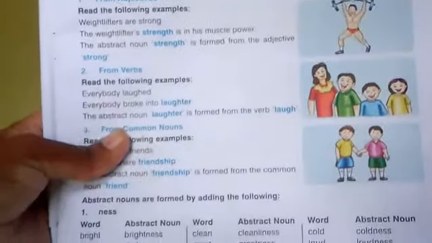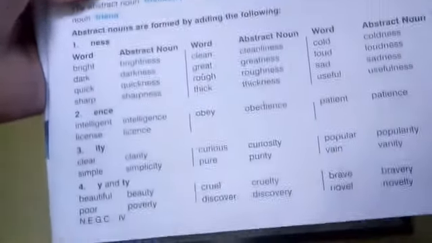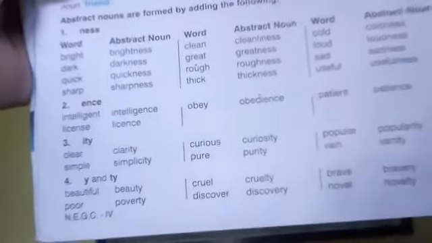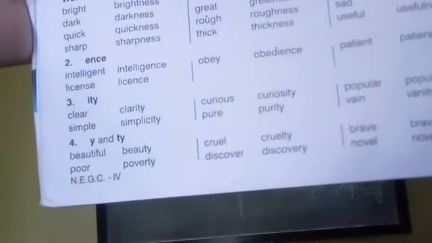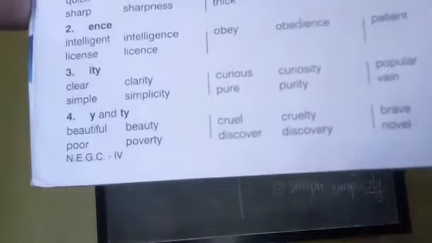Discover, discovery. Brave, bravery. Novel, novelty. In this way, we are studying formation of abstract nouns. Can you see here? And we have completed the first four: NESS, ENCE, ITY, and the fourth one is Y and TY.